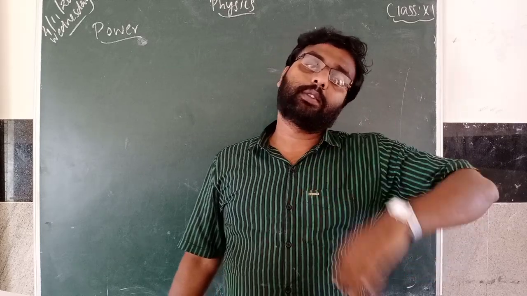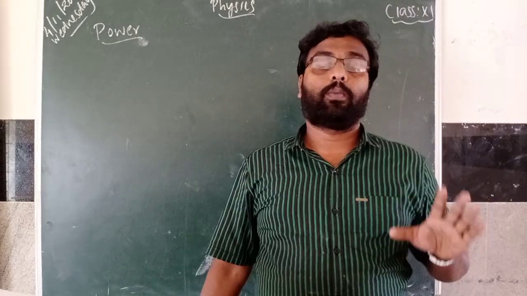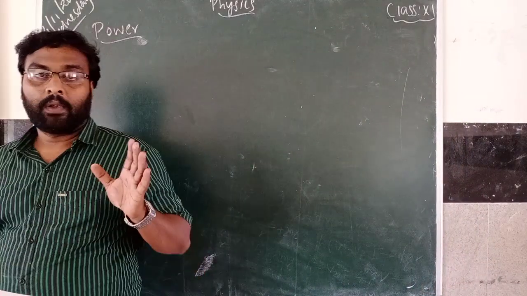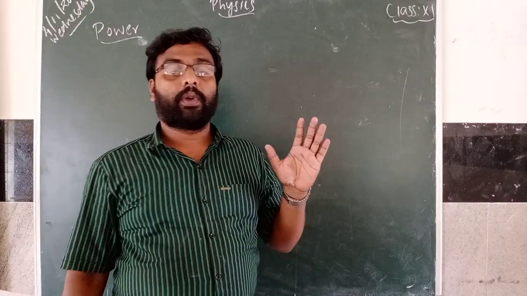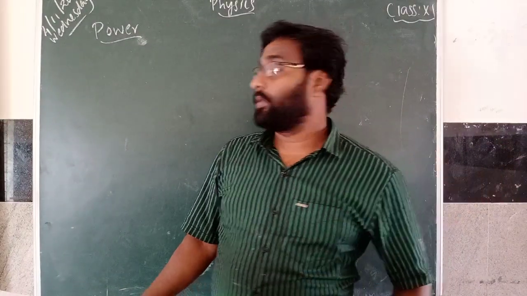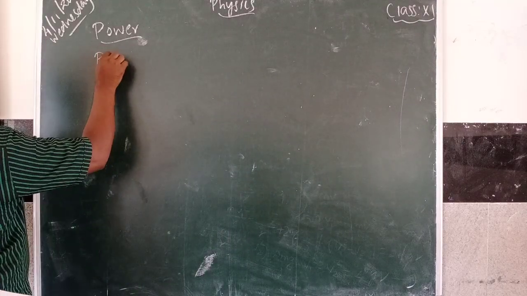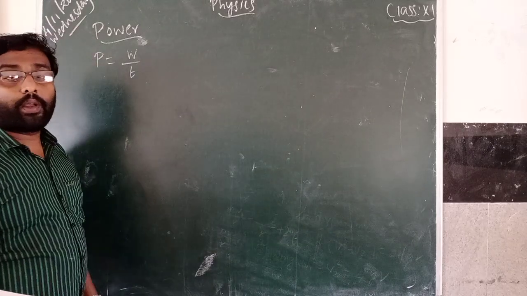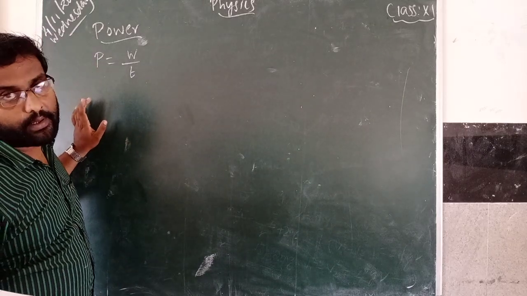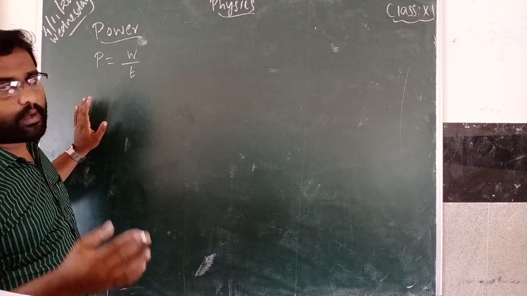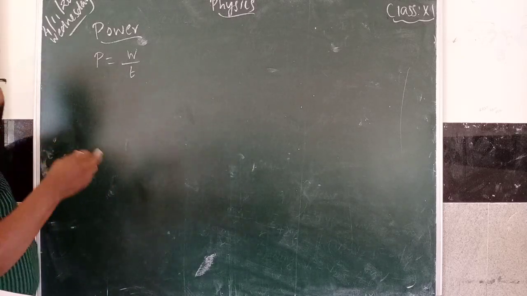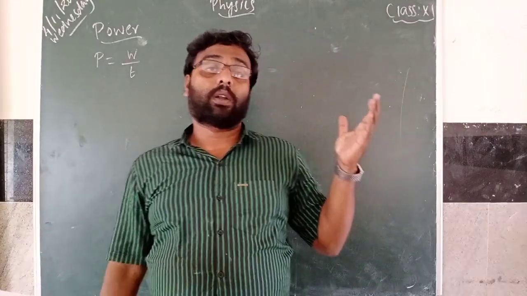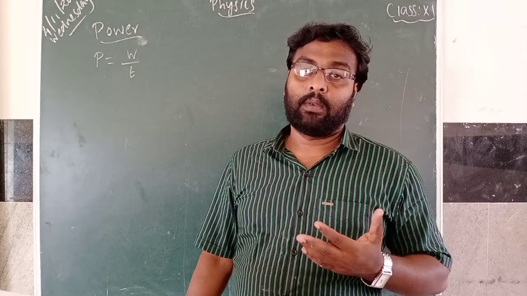Based on this, there is a definition for power. Power is the rate of doing work. Power is the rate of work done or energy transferred. You can use this formula, P is equal to W by T, work done divided by time taken. The same is the average power definition. Average power is defined as the ratio of total work done divided by the time taken.